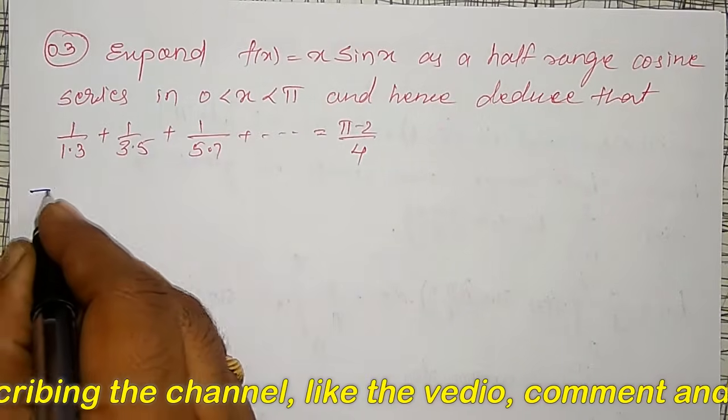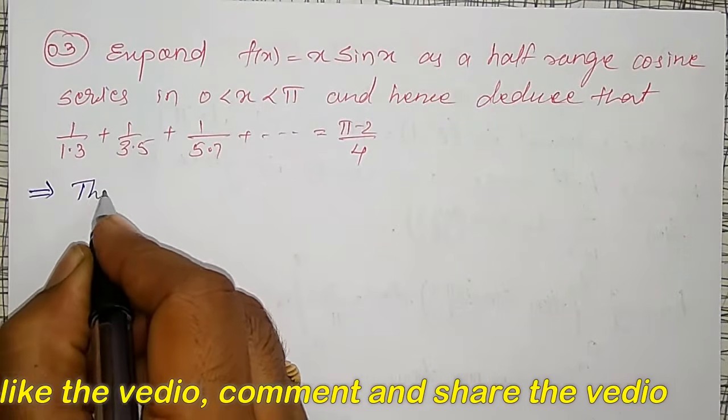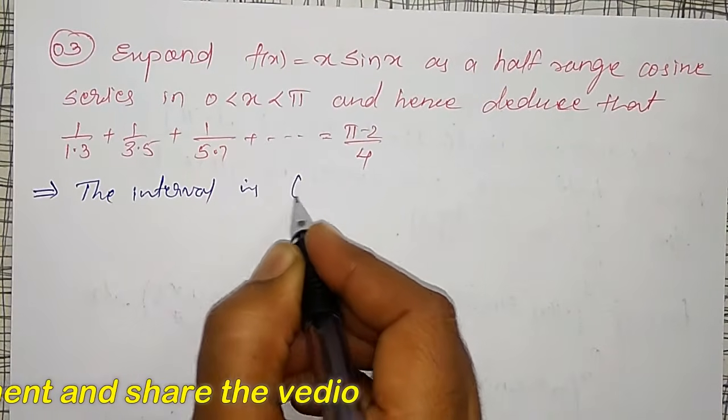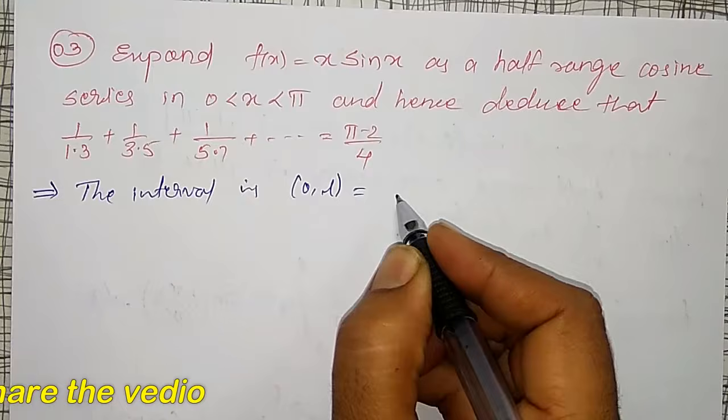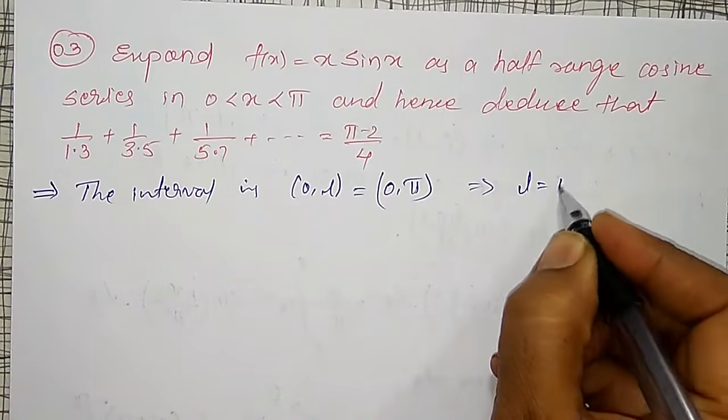First of all, the interval or the range is 0 to L, which is 0 to pi, which implies L is equal to pi.